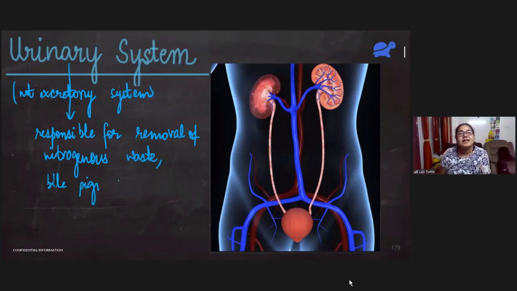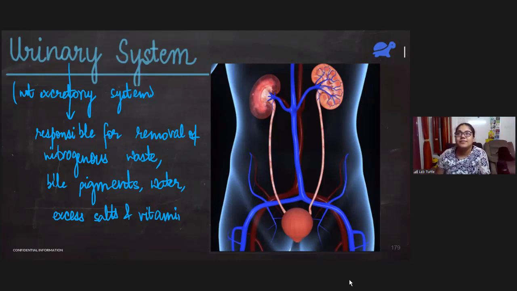Then in urine, there is also some amount of water, excess water. So the urinary system helps us in removing nitrogenous waste, bile pigments, water and excess salts and vitamins. These are all removed by the urinary system, and you can see here in the diagram, the urinary system consists of